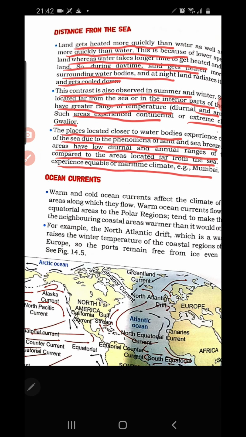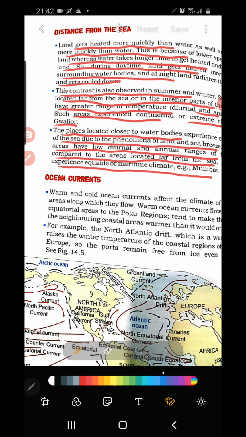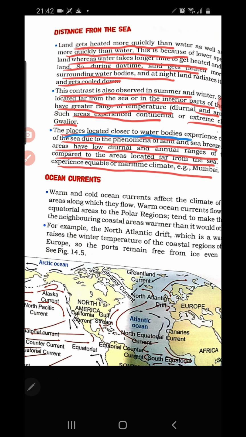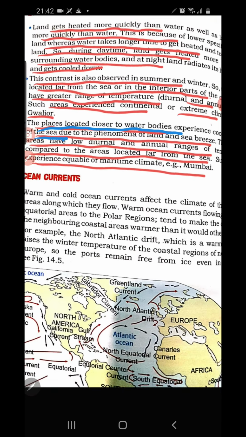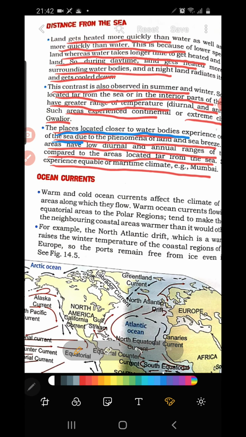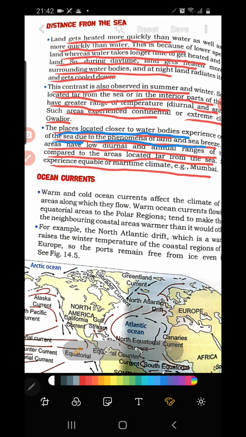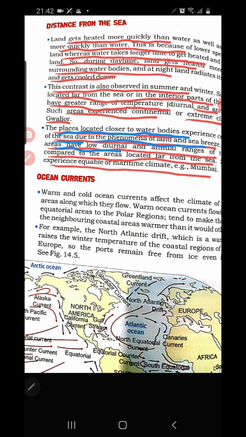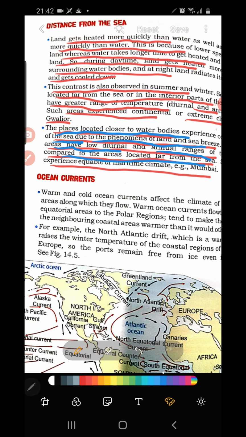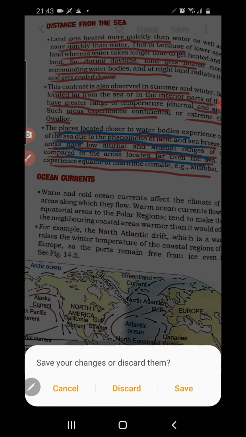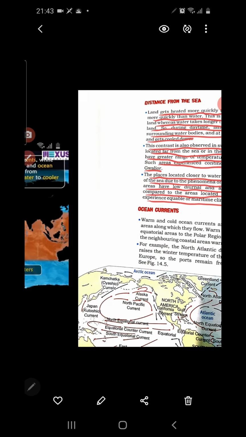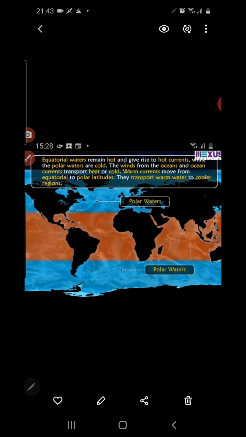This screenshot is not so clear, but you see, the places located closer to the water body experience the cool sea breeze, due to the phenomenon of land and sea breeze. So areas have low diurnal and annual range of temperature compared to the areas located far from the sea. So this is the phenomenon, explain the points. And the next is that we have to discuss the ocean currents.